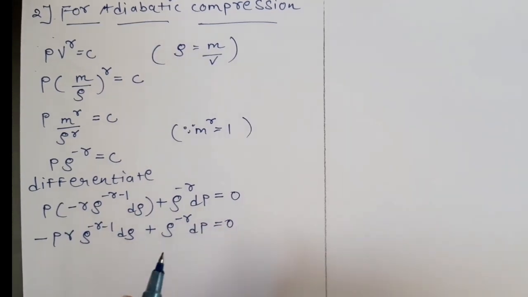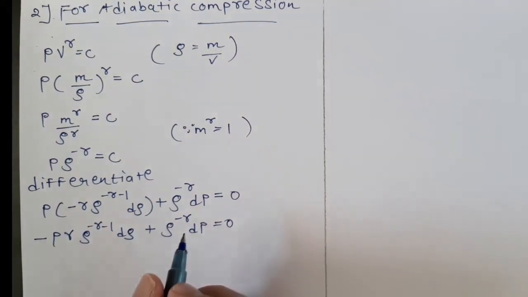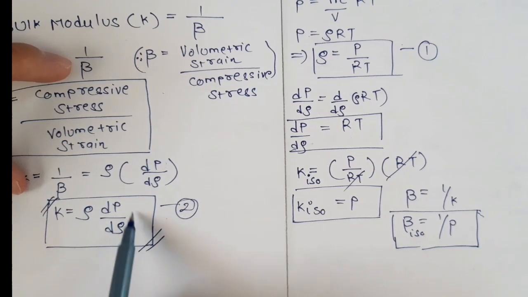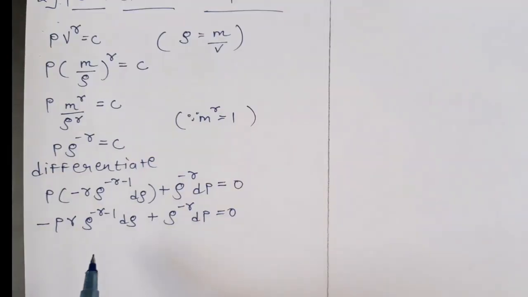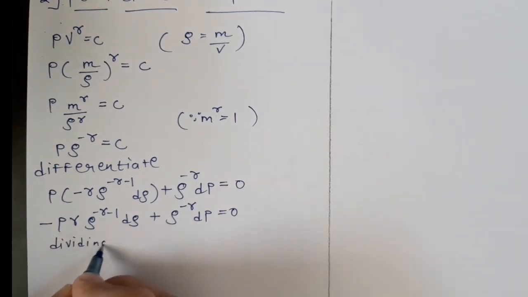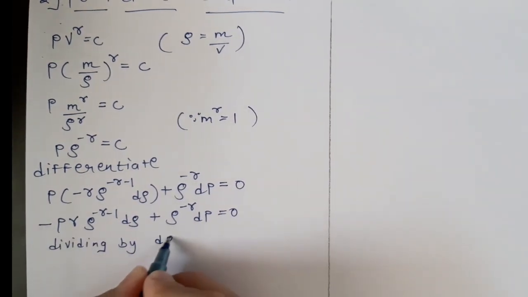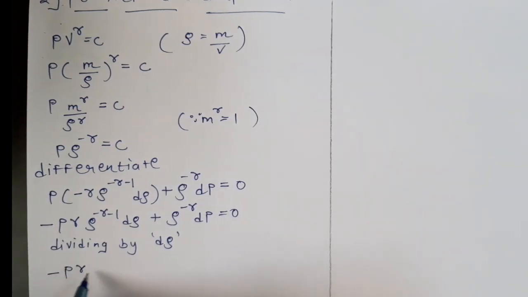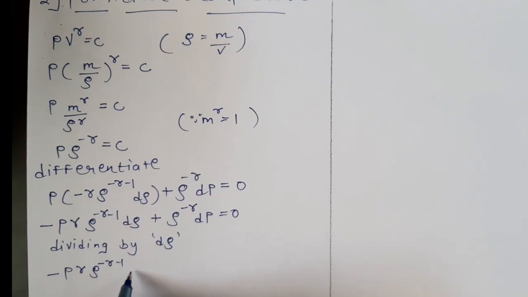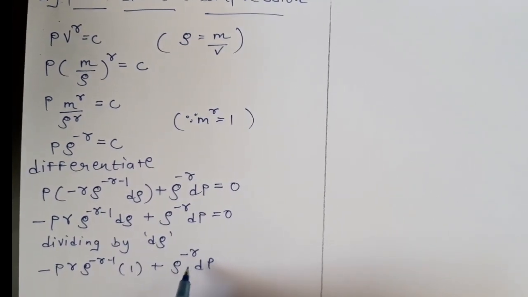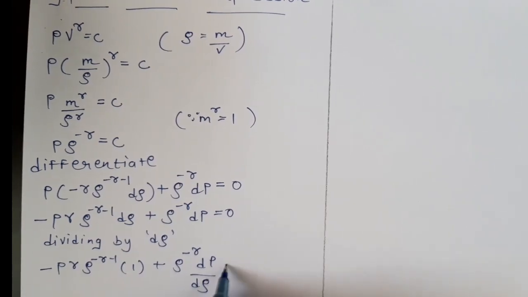Now we want to find the value of K, the bulk modulus. K is given by rho into dP by d rho, so we want to find the value of dP by d rho. We will find it from this equation. Dividing the above equation by d rho, we get minus P into gamma into rho raised to minus gamma minus 1 plus rho raised to minus gamma into dP by d rho, which equals 0.